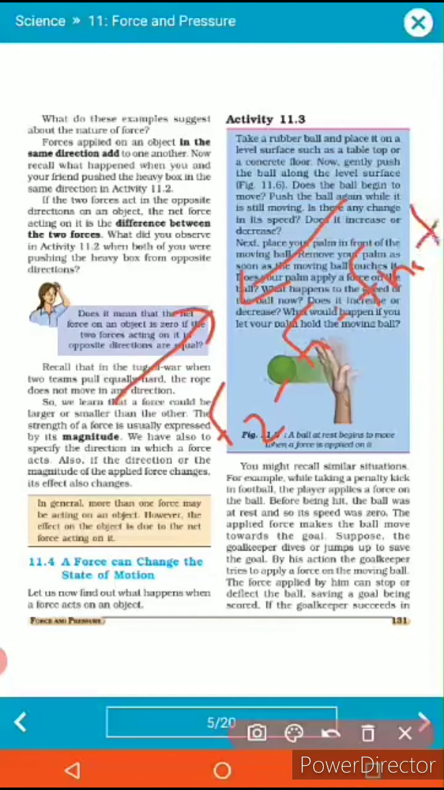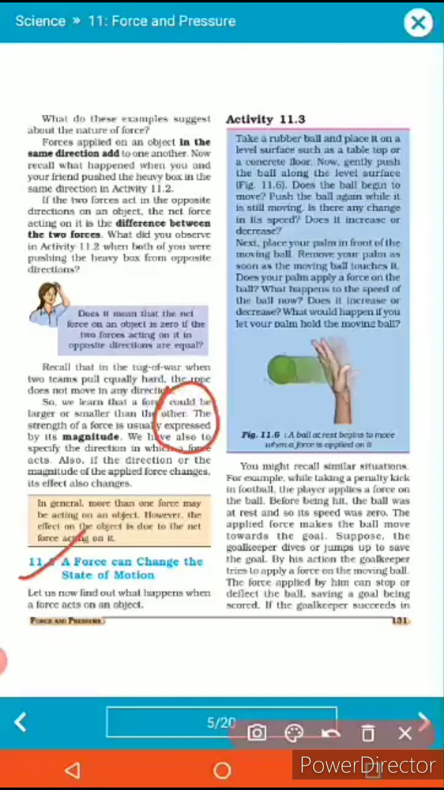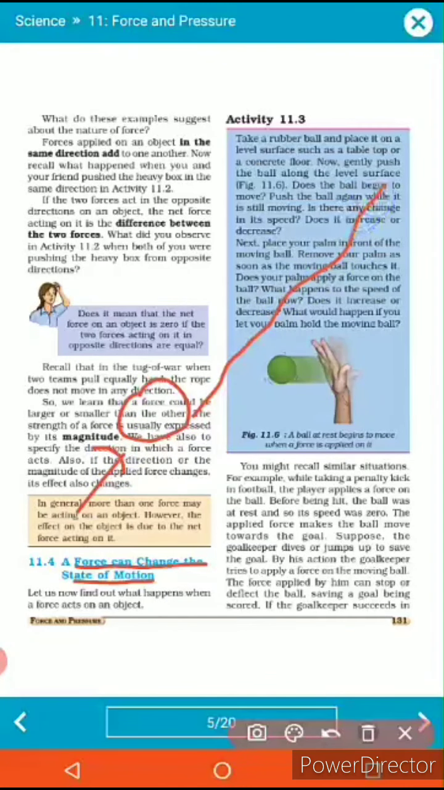So in the same direction we add the forces, and we take the difference when the two forces are in opposite directions. Next, the topic is 11.4. A force can change the state of motion. For example, suppose you are throwing a cricket ball from one place A to another place B. The ball is rigid. Can you observe whether the ball's shape is going to change? Suppose a batsman hits a plastic ball hard, so the ball will get deformed. Why? Because a force can change the state of motion. Suppose the ball is steady, but I apply a force, so the ball starts moving from one place to another.